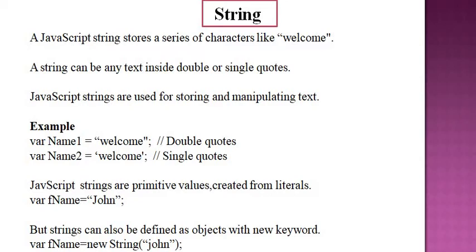JavaScript strings are used for storing and manipulating text. JavaScript strings are primitive values created from literals, for example fname equal to John. But also by using the String object we can declare a string using the new keyword: fname equal to new String, and in parentheses I am passing a string.